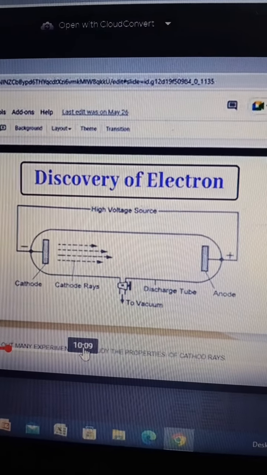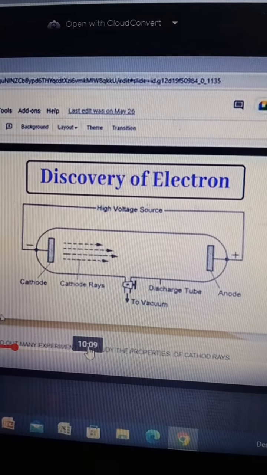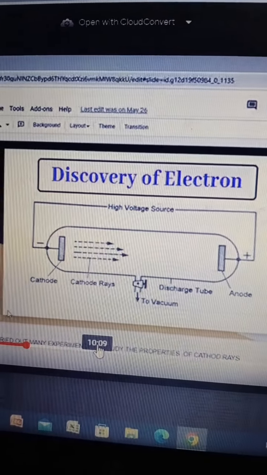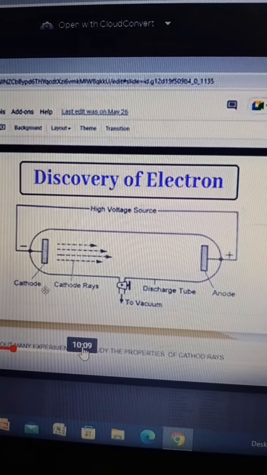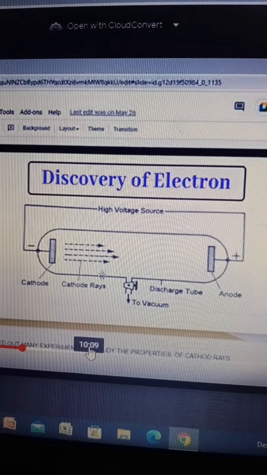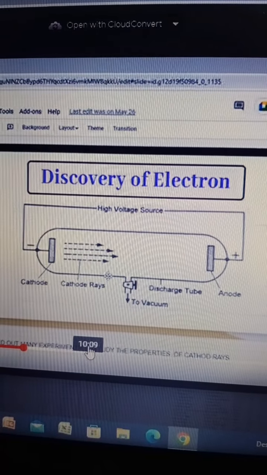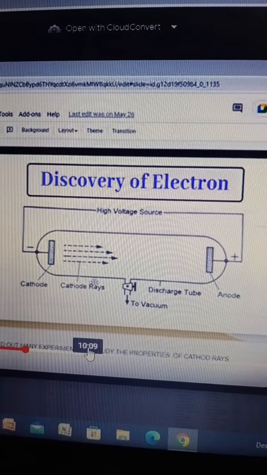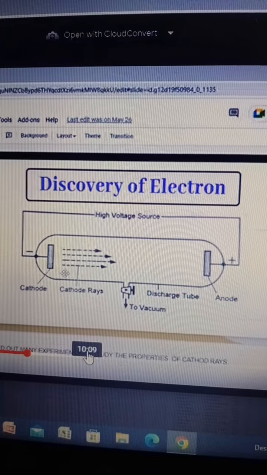At first Sir J.J. Thomson carried out many experiments to study the properties of cathode rays. In the experiment, he took a Crookes tube. Crookes tube is the name of the tube in which a vacuum is made inside. It is a discharge tube which was first made by Crookes, so its name is Crookes tube. Clear?